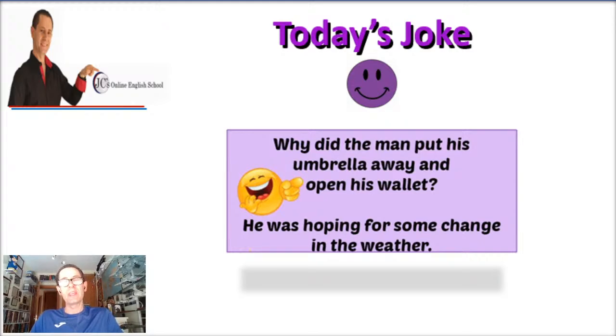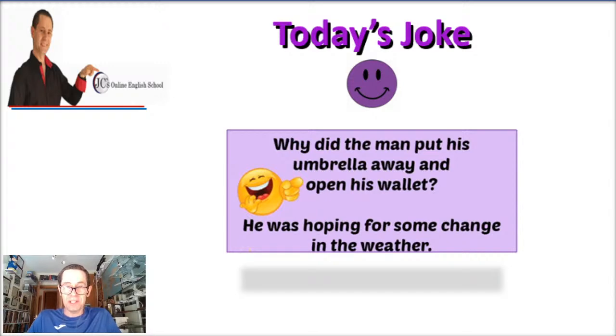Okay, so here's the joke to wake you up. Today's joke goes like this. Why did the man put his umbrella away and open his wallet? He was hoping for some change in the weather. So, why did the man put his umbrella away and open his wallet? He was hoping for some change in the weather. Anyways, the word change has a double meaning in this case: some loose coins or some change in the weather. Okay, anyway, I hope you like the joke. It's a clean joke, of course.